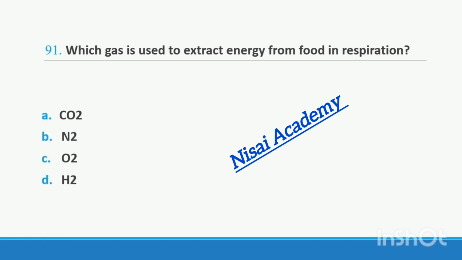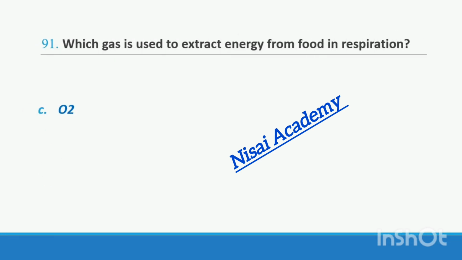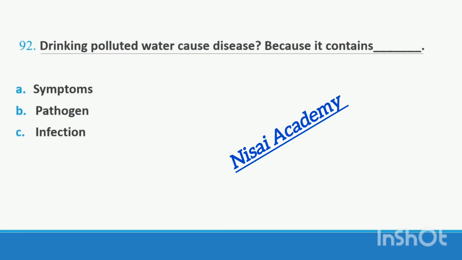Question 91. Which gas is used to extract energy from food in respiration? Option A, carbon dioxide. Option B, dinitrogen. Option C, dioxygen. Option D, dihydrogen. Dioxygen gas is used to extract energy from food in respiration. Right option C.